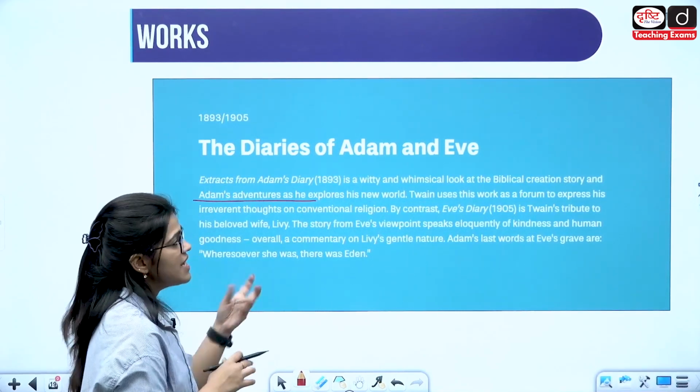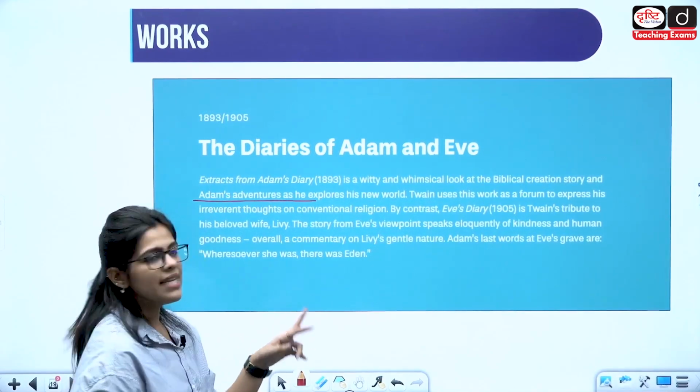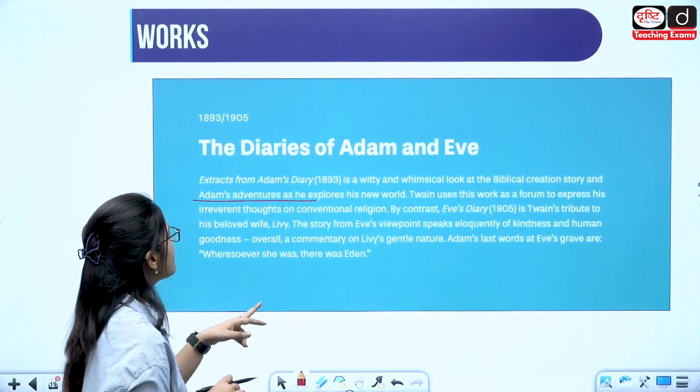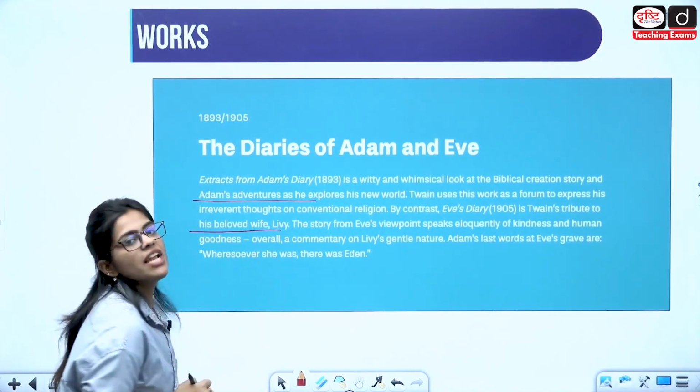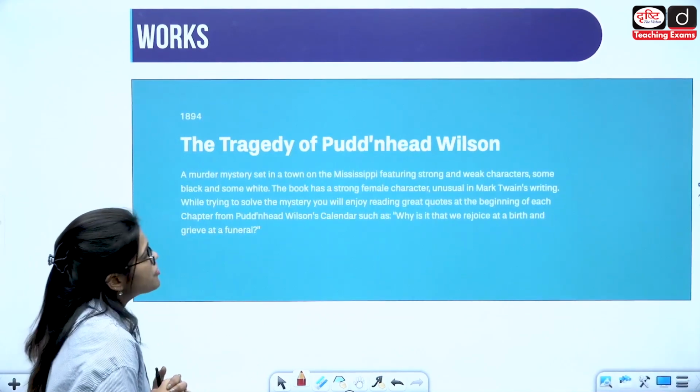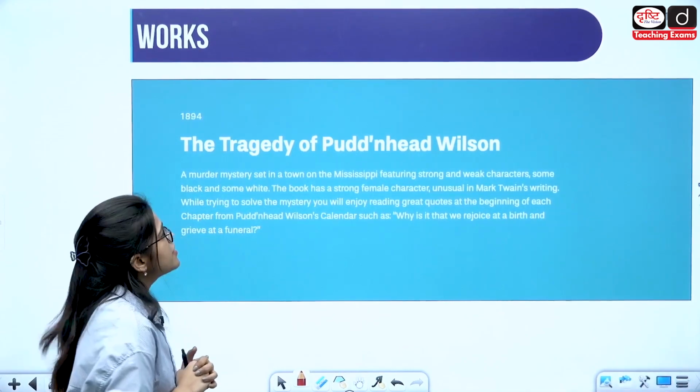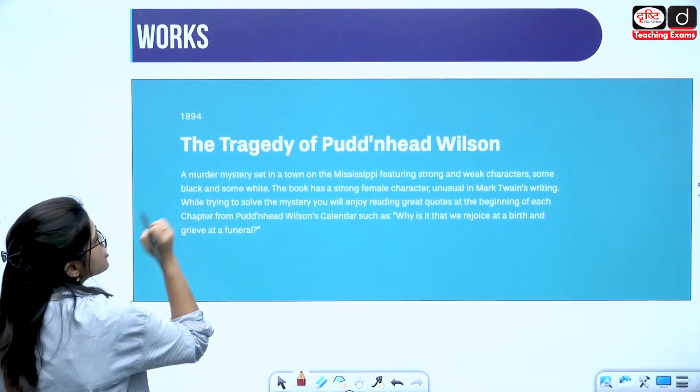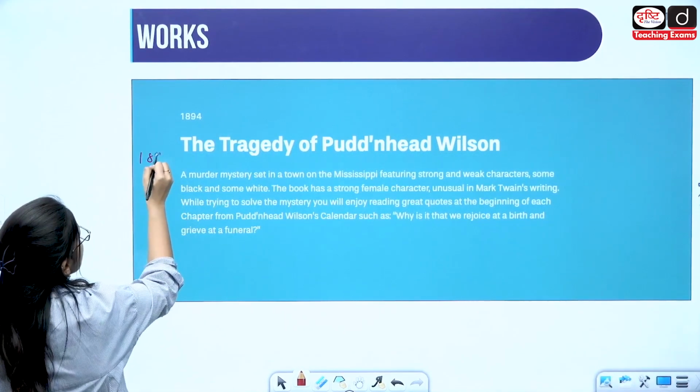By contrast, Eve's diary is also there, and in this, Twain gives tribute to his beloved wife, Livy, using this work. Then we have The Tragedy of Pudd'nhead Wilson, coming out in 1894.